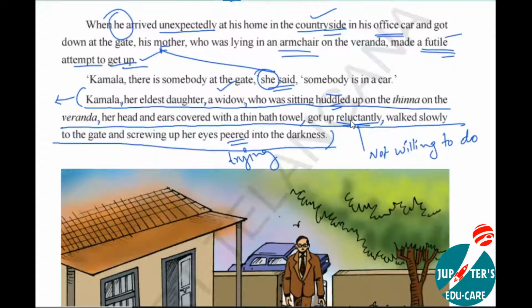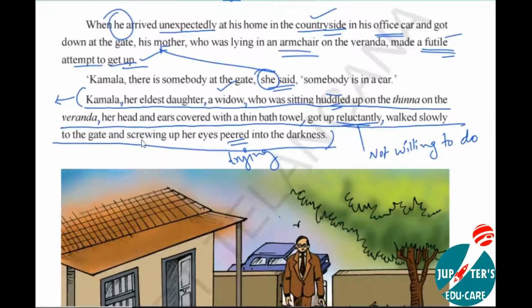If your mother says to go and bring some milk packet, you go to the shop reluctantly. Yes or no? If your mother offers that the rest of the amount you can keep, then immediately you will go, you won't go reluctantly.